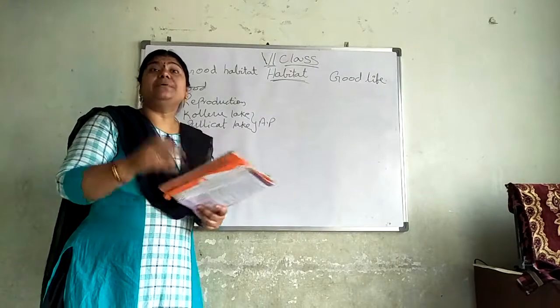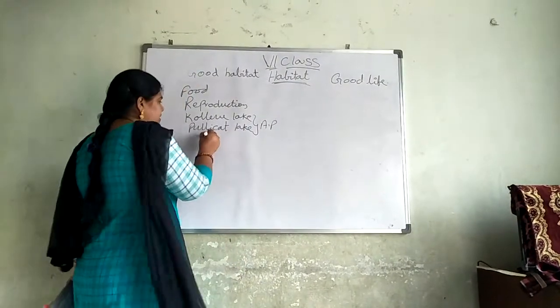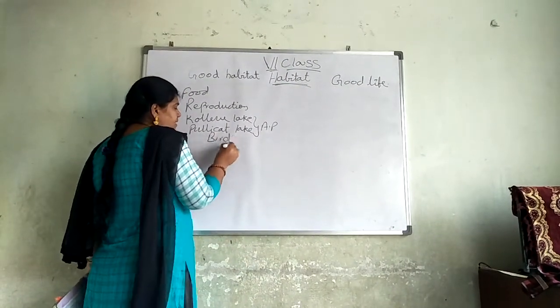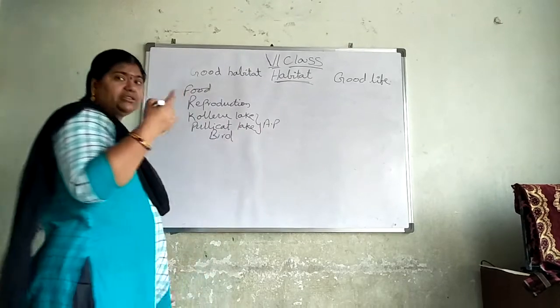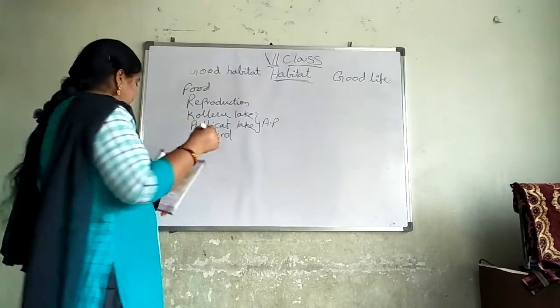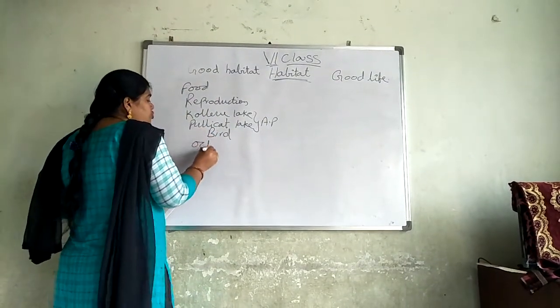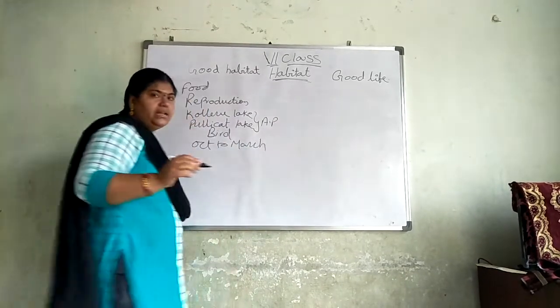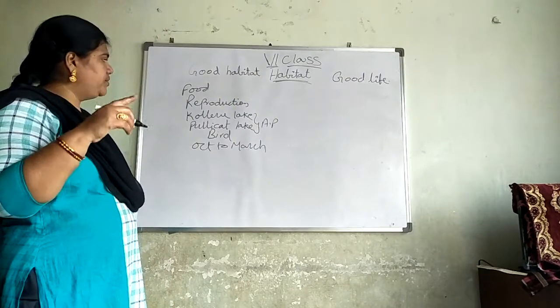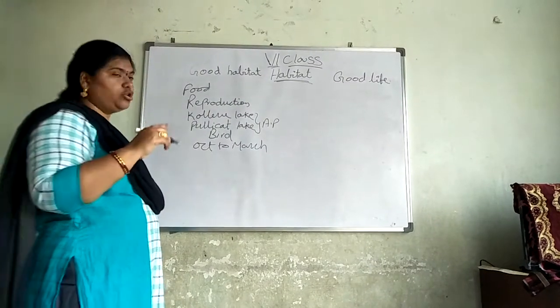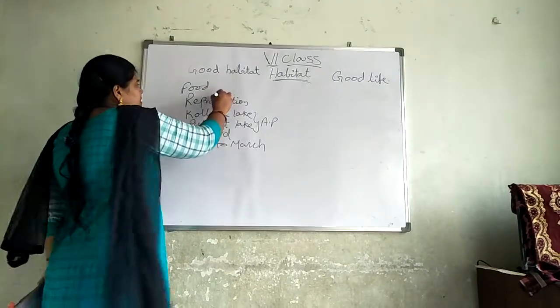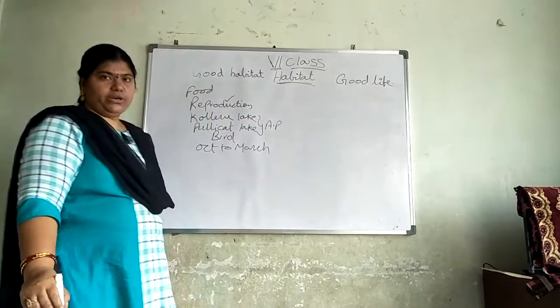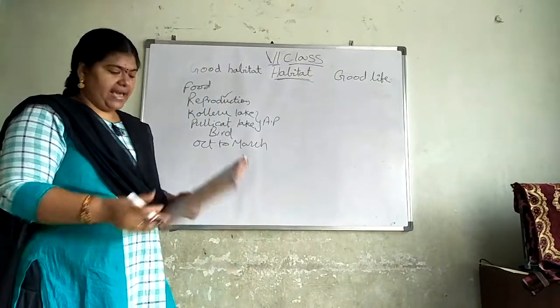The birds will migrate from one place to another. To these two lakes, they will come in the months of October to March. The birds will move to Kolleru Lake and Pulicat Lake from October to March. For what purpose? For the sake of reproduction, to lay the eggs.